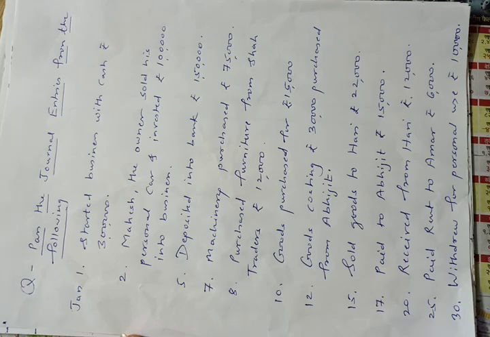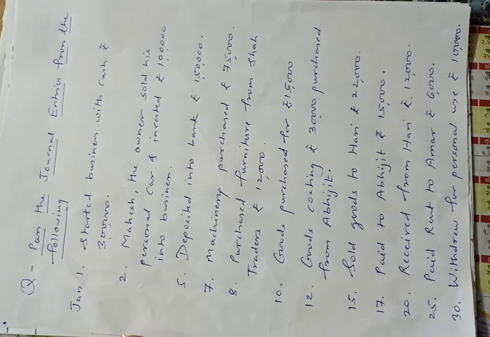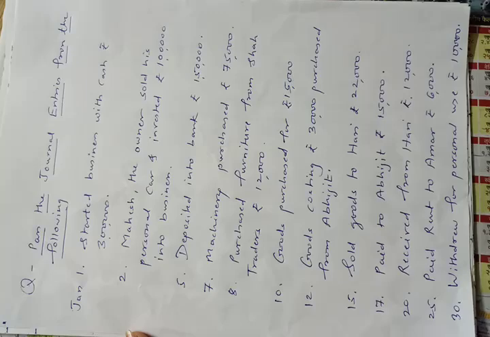Fifth, deposited into bank rupees 1,50,000. Seventh, machinery purchased rupees 75,000. 8th, purchased furniture from Shaha Traders rupees 12,000. 10th, goods purchased for rupees 15,000. 12th, goods costing rupees 30,000 purchased from Abhijit.